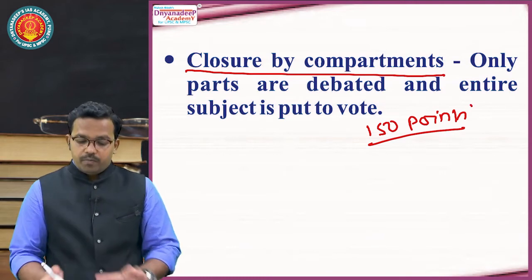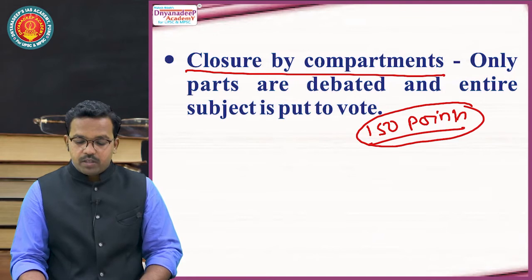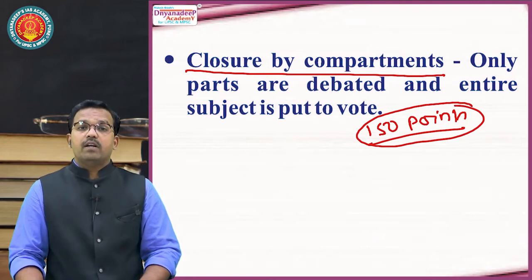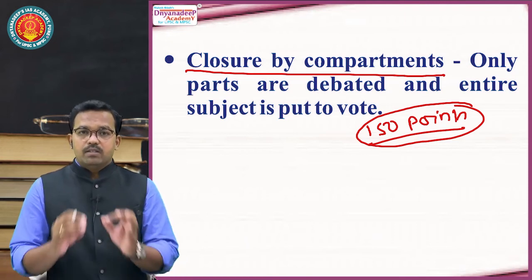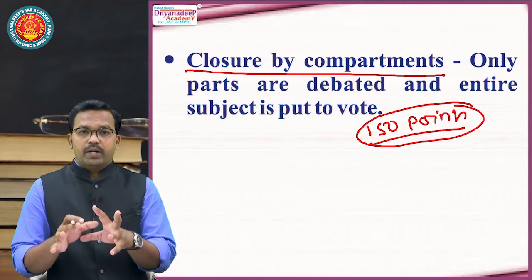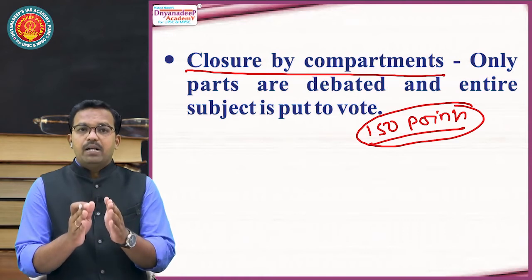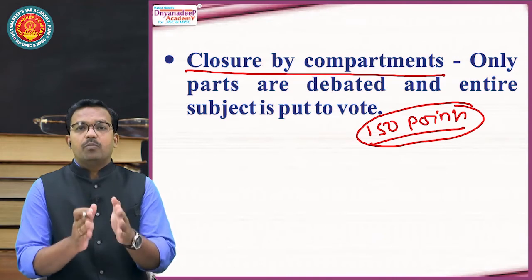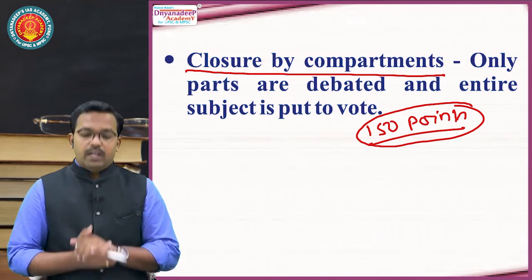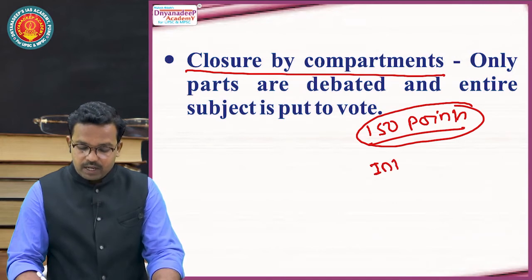Then what happens if a bill has 150 points? Is it possible to discuss all 150 points in a house of 500 plus people? No, it's not possible. So in this case, instead of discussing all 150 points, they compartmentalize these points into various parts, various components. For example, this bill has an introduction.